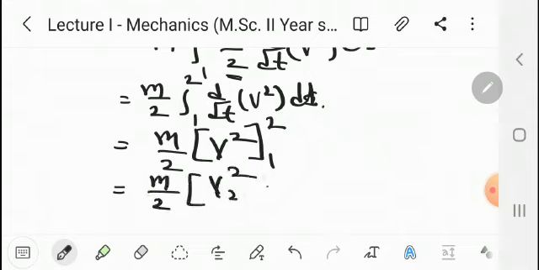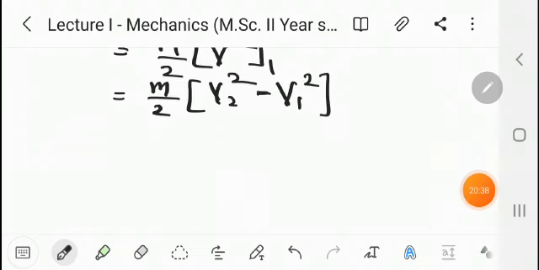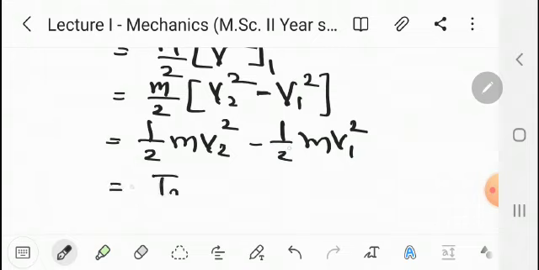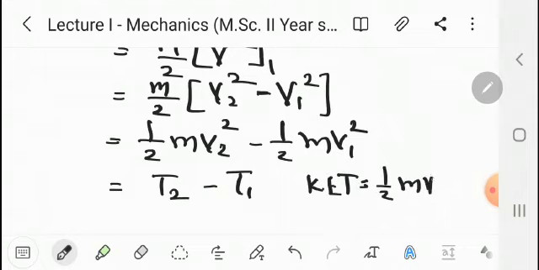First put the upper limit, then the lower limit, minus v1 square, that is 1 upon 2 mv2 square minus 1 upon 2 mv1 square. By kinetic energy we can write T2 minus T1, where kinetic energy T equal to 1 upon 2 mv square, that is work done W1 to 2 equal to T2 minus T1.